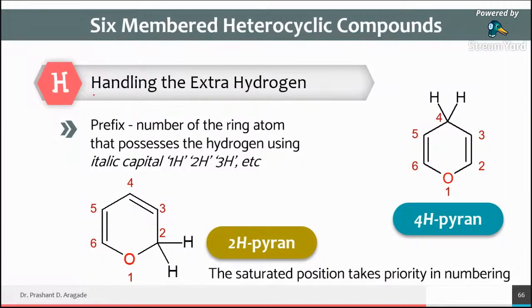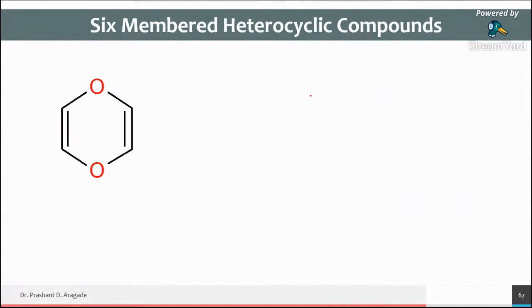So I think you have very well understood the rule, that is, the handling of extra hydrogens. Okay, let's see the next example. Now here there are two oxygen atoms present in a 6-member heterocyclic ring, and the name of this compound is 1,4-dioxane. Di means two.